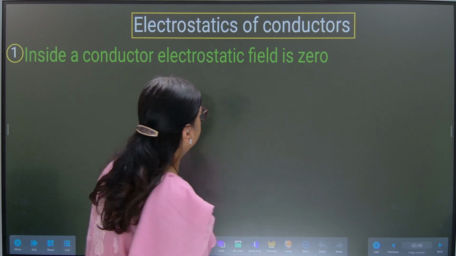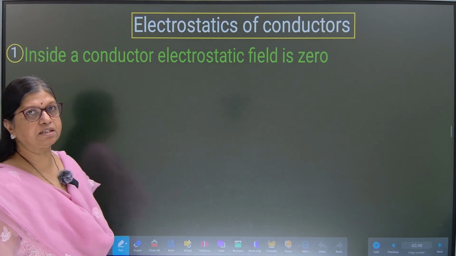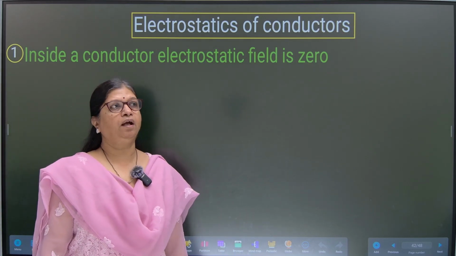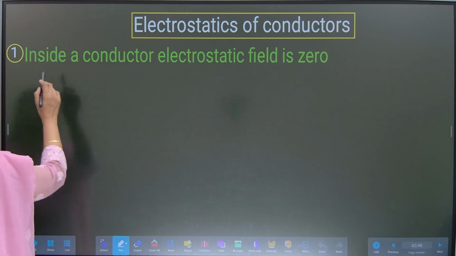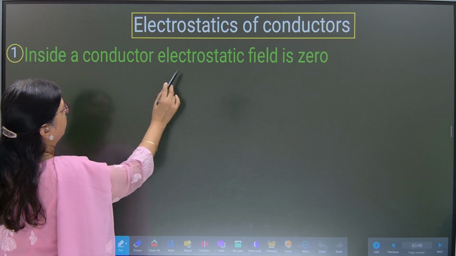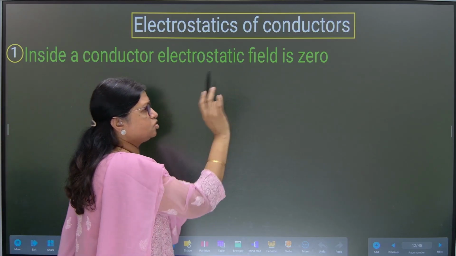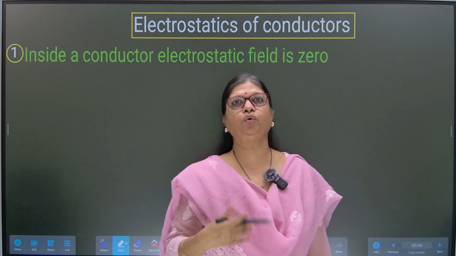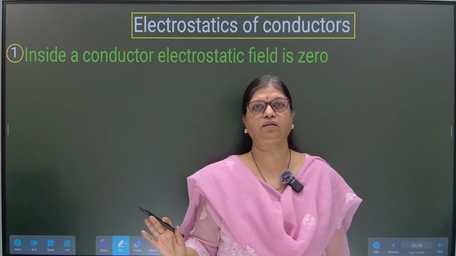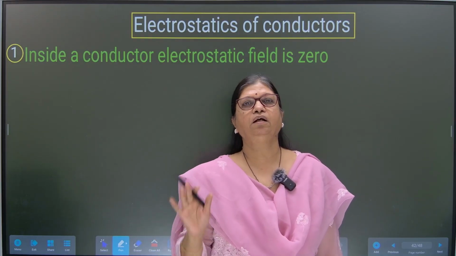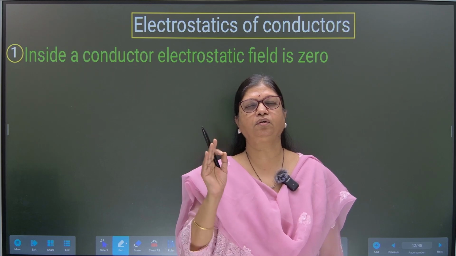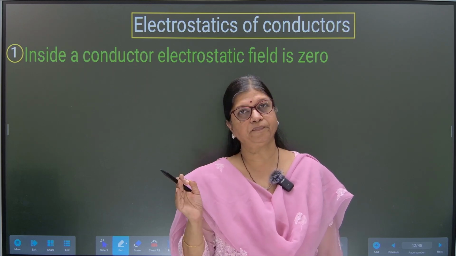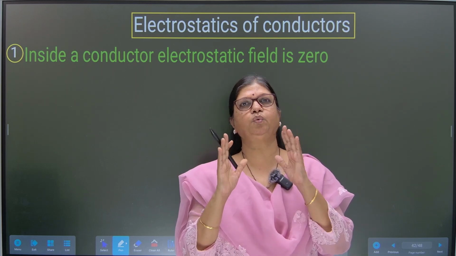So, here we will be discussing 6 points in this video, where the first point is inside a conductor, electrostatic field is zero. Now, why should we know in this chapter about a conductor? Reason is that we are going to talk about capacitor, which is a combination of two conductors.